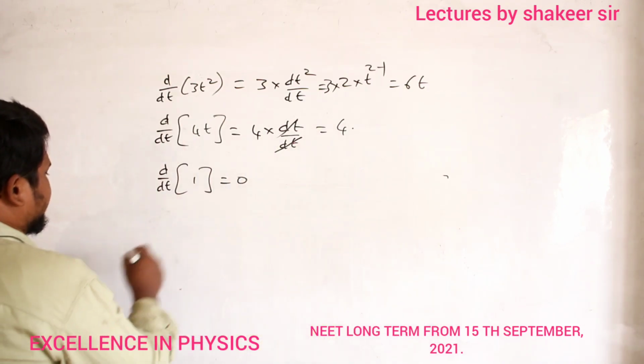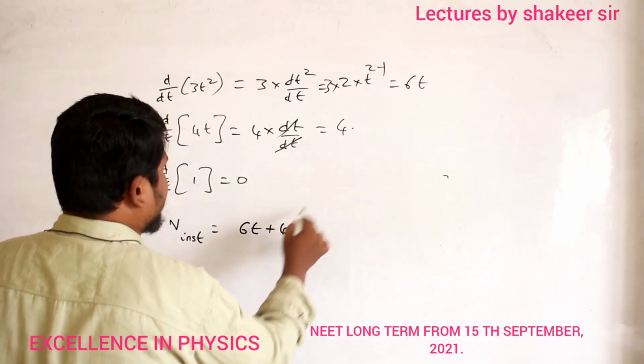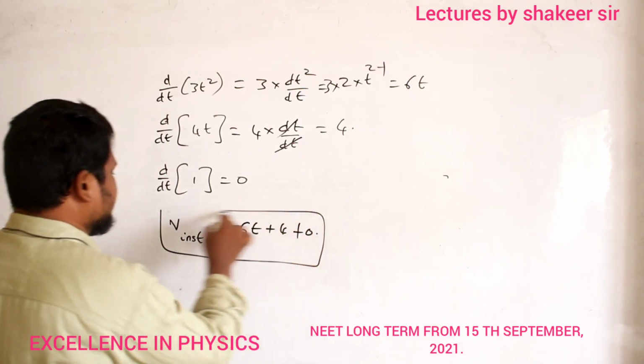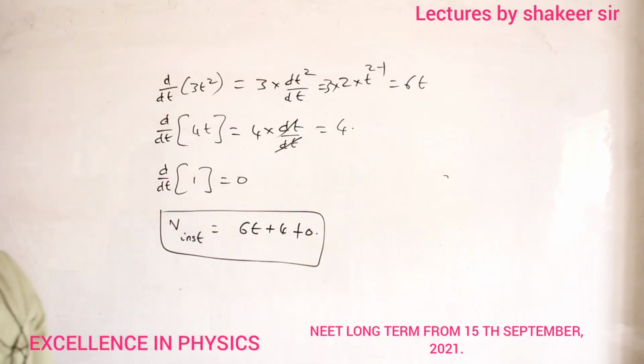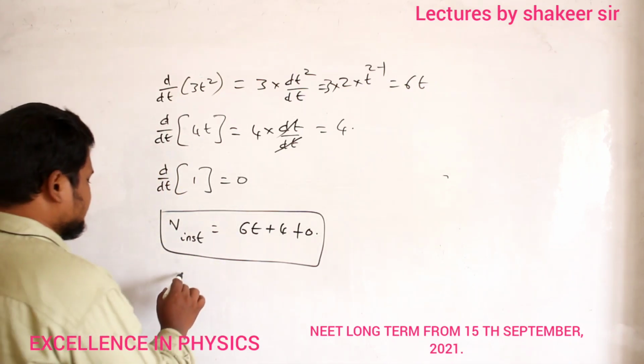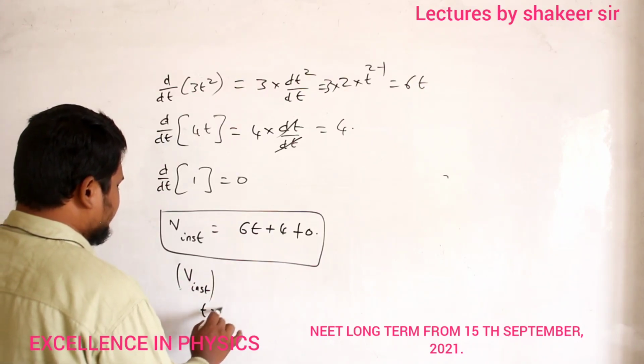So therefore V instantaneous is equal to 6t plus 4 plus 0. Okay. So this is my equation for instantaneous velocity. But he is asking instantaneous velocity at what time? He is asking V instantaneous at time equal to 4.